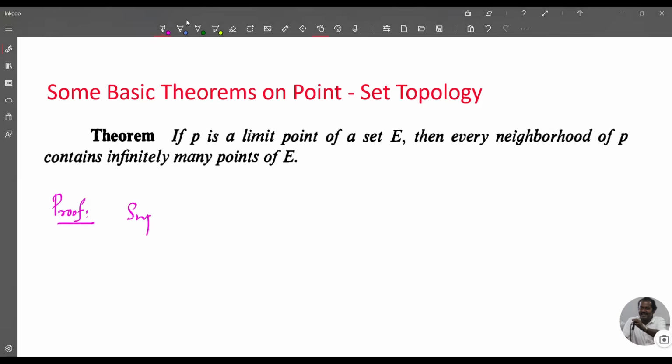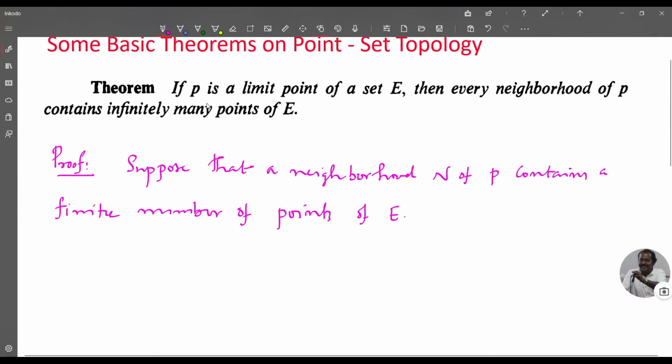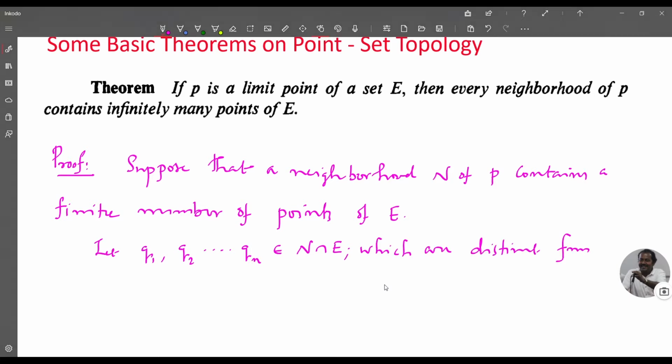Suppose that a neighborhood N of P contains only a finite number of points of E. So let Q1, Q2, etc., Qn belong to N intersection E, which are distinct from P.